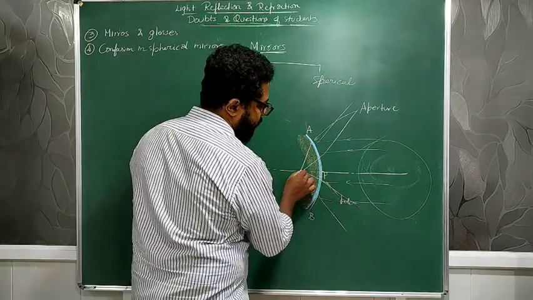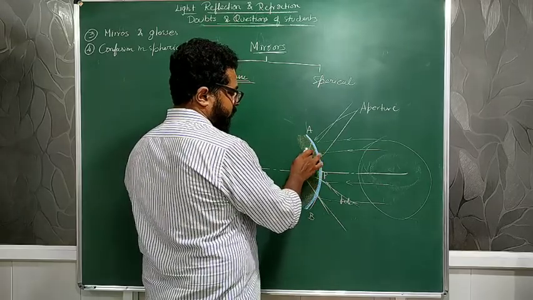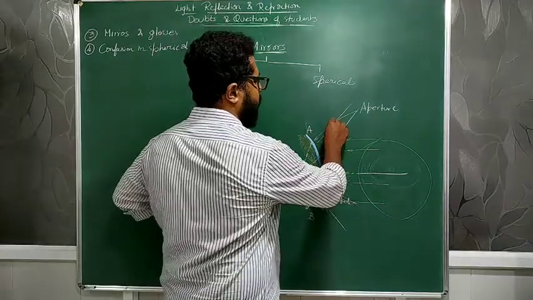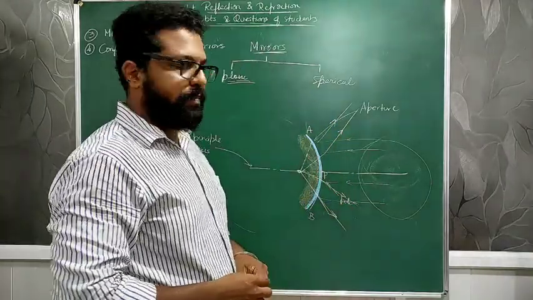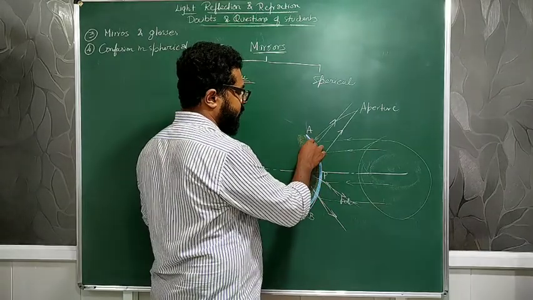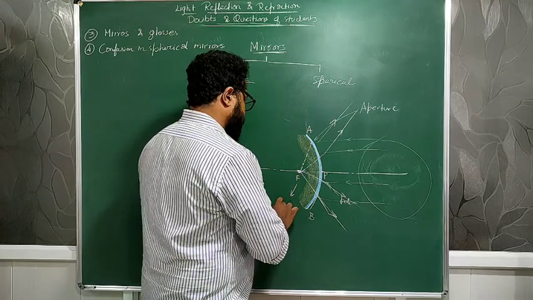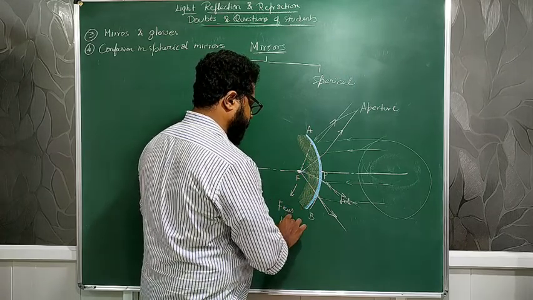This is an assumption, because the light rays do not actually come back, but they move away from the spherical mirror. We assume that they meet in the opposite direction, and that meeting point is called the focal point, the focus point.